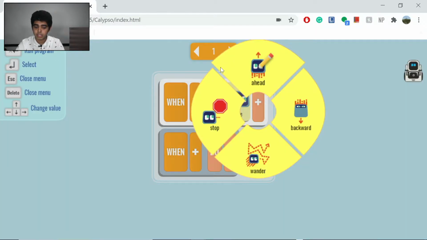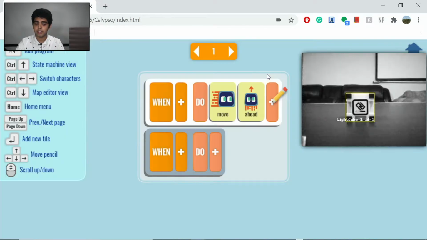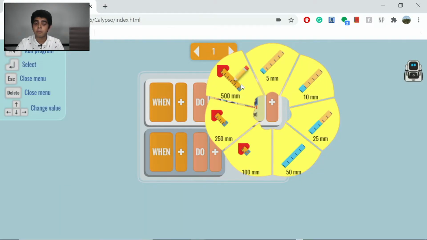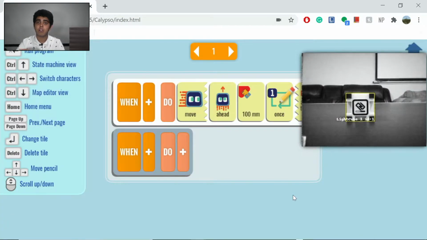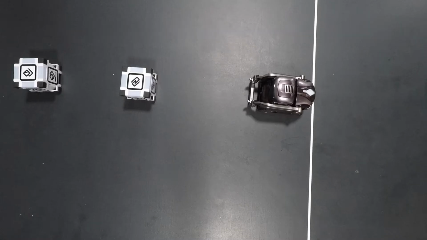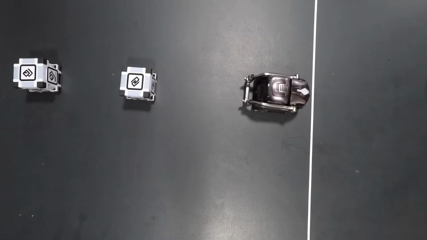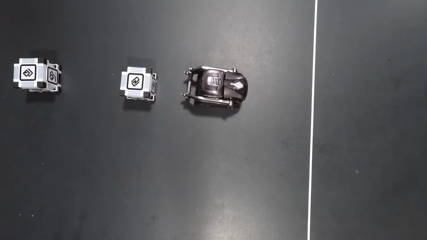Once we select move, it gives us the options and we select ahead. Then it gives you the options for how much we want Cosmo to travel, and we select 100 millimeters. And the last button is you select once, because we don't want Cosmo to move forward multiple times. So let's test it out. As you can see, Cosmo moved forward 100 millimeters once.